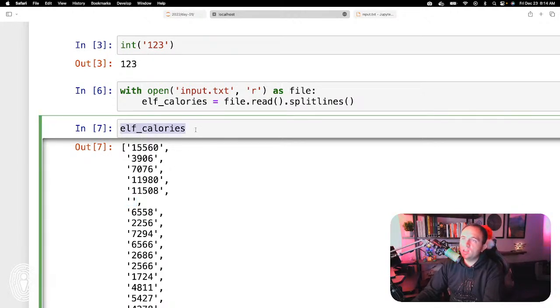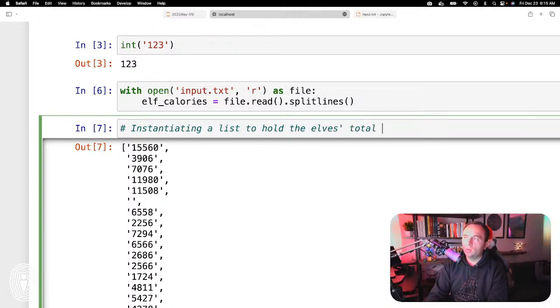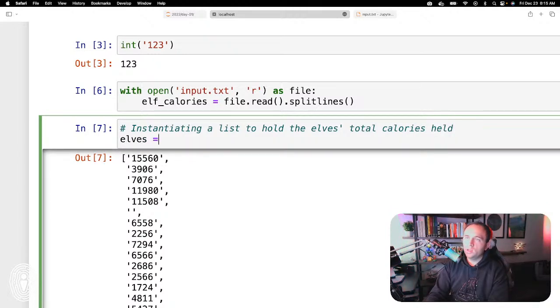So what we need to do is I'm going to put instantiating a list to hold the elves' total calories held, and I'm just going to call this calories of elves. So remember, basically what we want to do is take 15560 3906, basically these 5 values, add them together, and then put them as one value into our list. So then we'll have a list of all these different elves. So that's why I'm doing this. And now that is that.